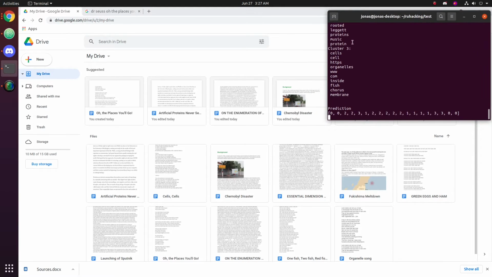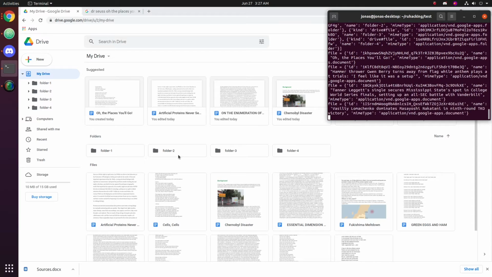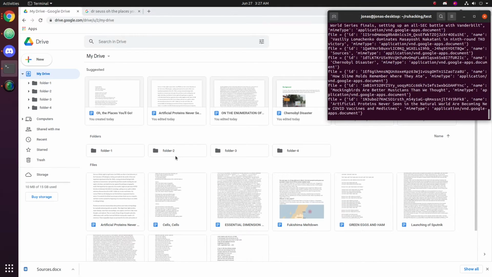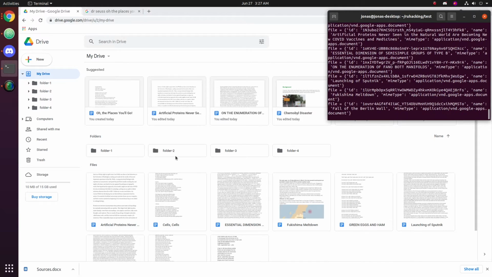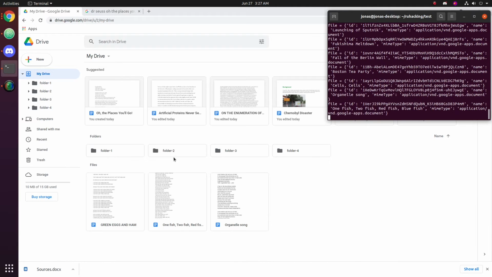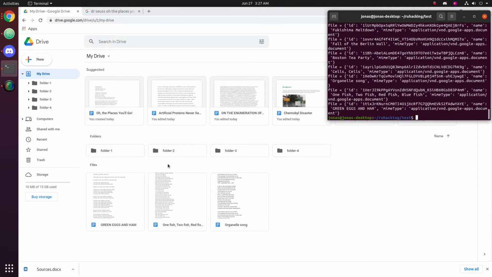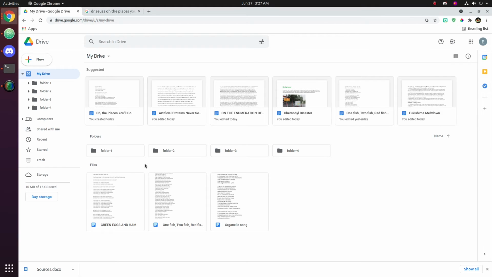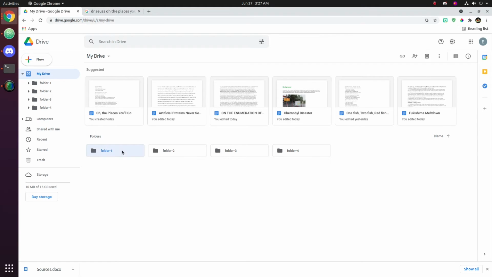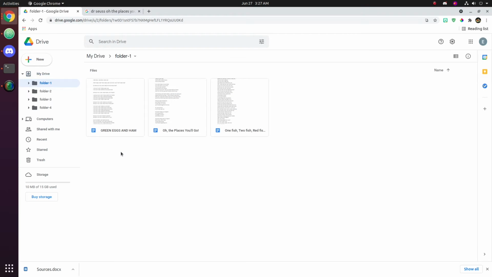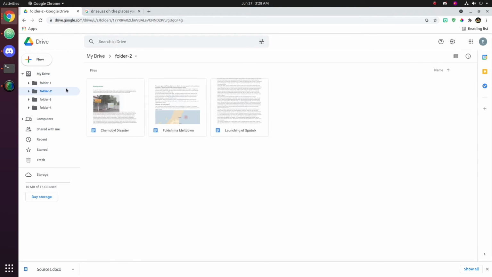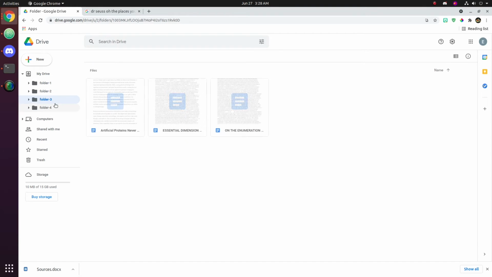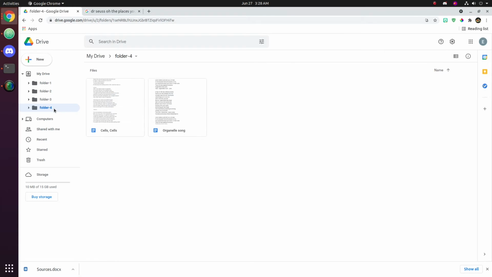So now our program is generating folders to sort the documents into, and it's automatically sorting each document into folders. And it's done. So as you can see, each folder is sorted based on different categories, and this is trained using unsupervised learning, so the AI determines which categories are best fit for each article.